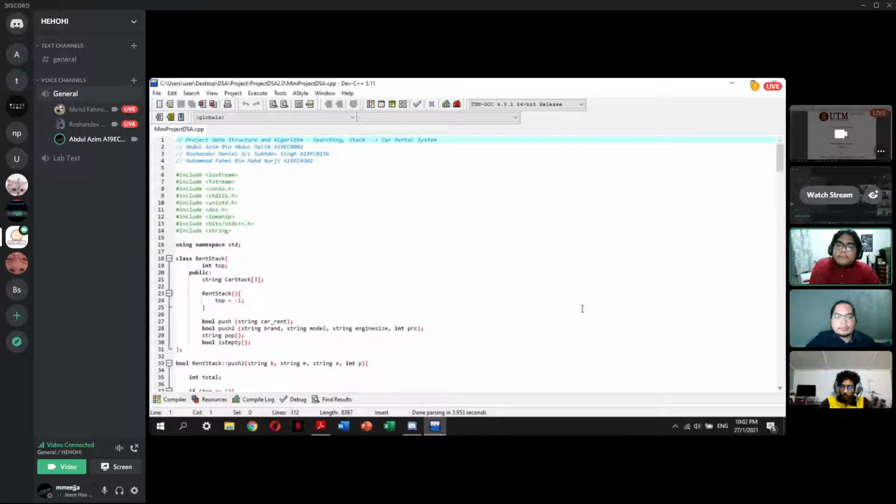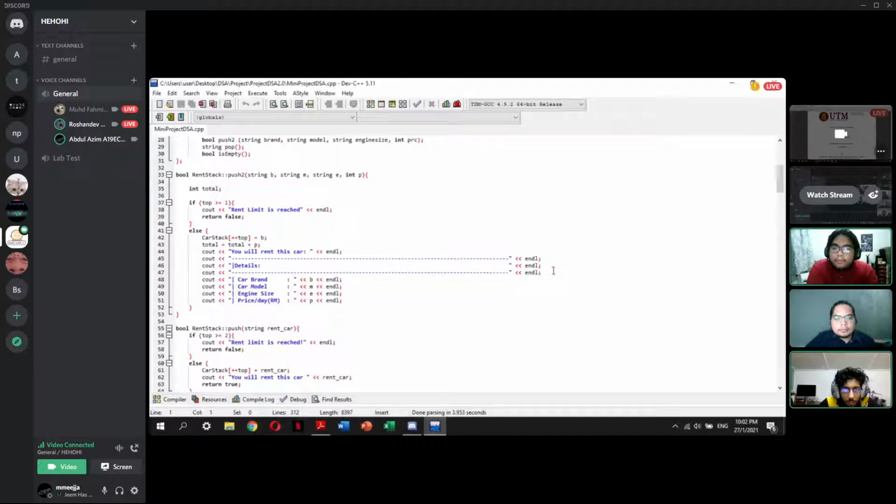Assalamualaikum warahmatullahi wabarakatuh. My name is Abdul Azim. I'm in charge of explaining the coding part. As Fahmi has said just now, we have implemented stack and searching in our program. On the screen currently being shared is the start of the stack, the main place where the stack begins. In the stack, I put boolean push, string pop, and boolean is empty, as they are the important parts of the rent stack. Fahmi, can you scroll down a little bit?